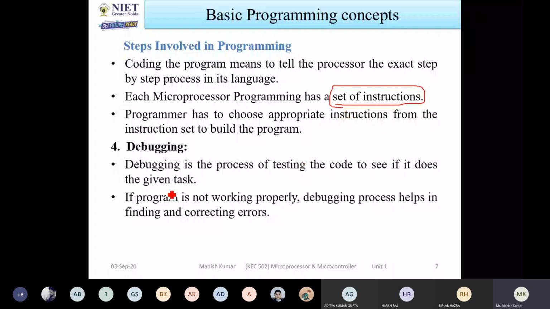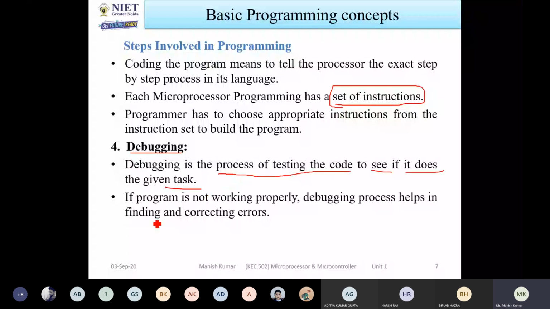For finding the errors, we use the debugging step. So debugging is the process of testing the code to see if it does the given task.